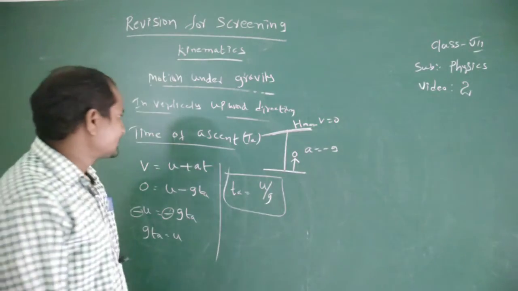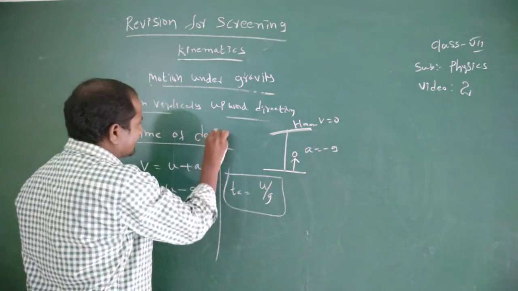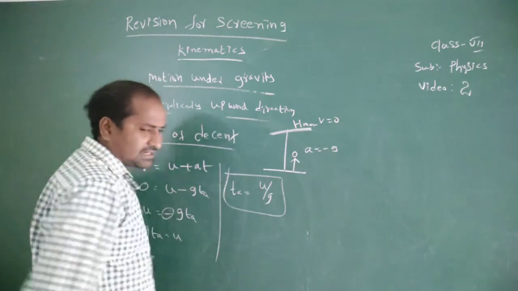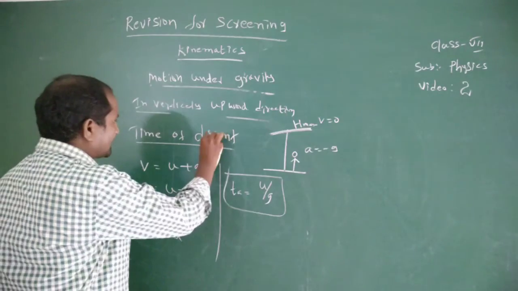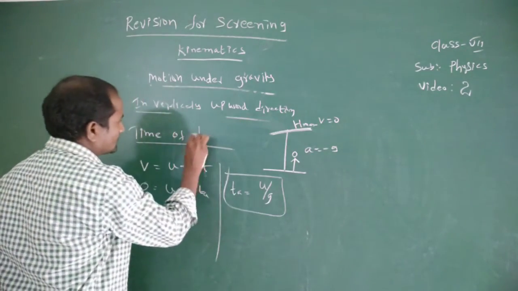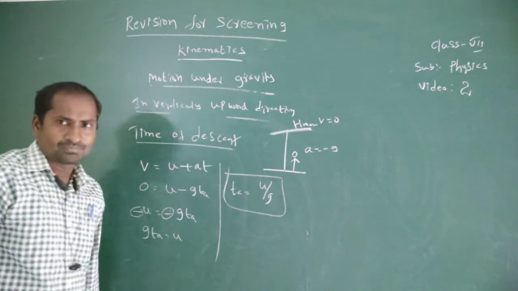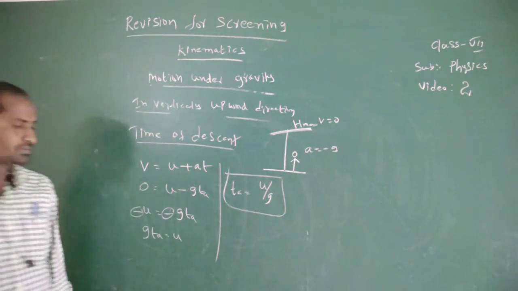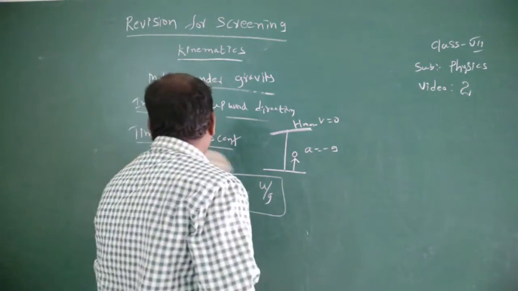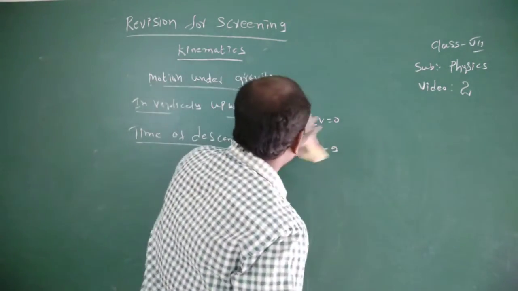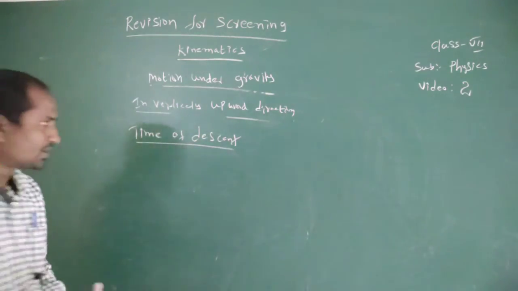Now time of descent. Time of descent means the time taken by the free falling body to reach the ground. Now the body is falling from a certain height, so the initial velocity of the body equals 0.